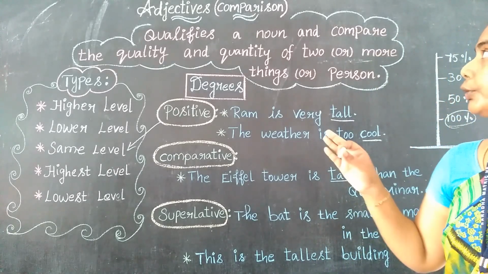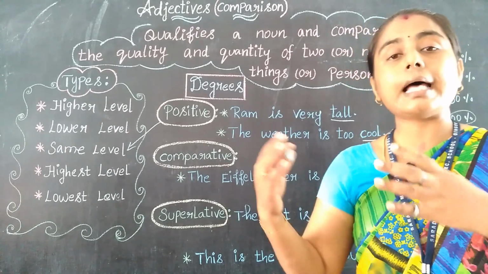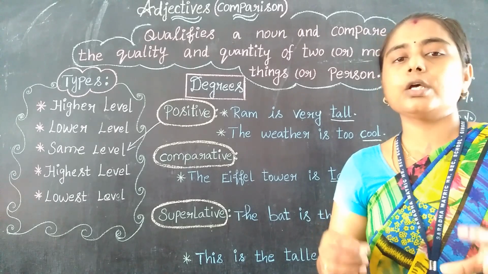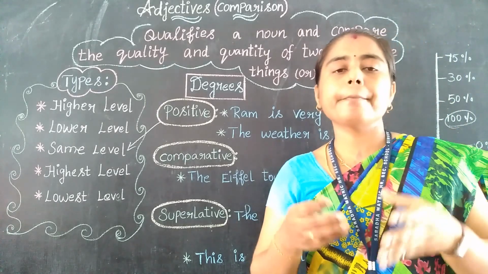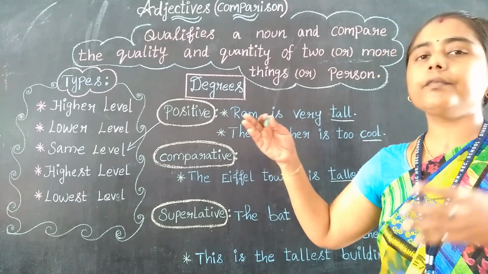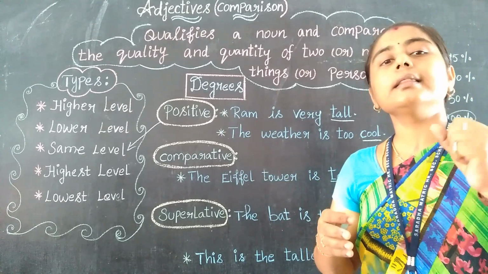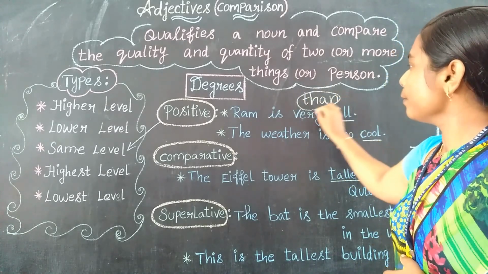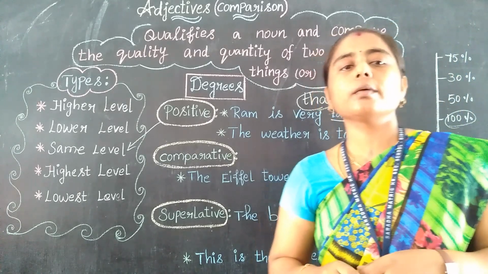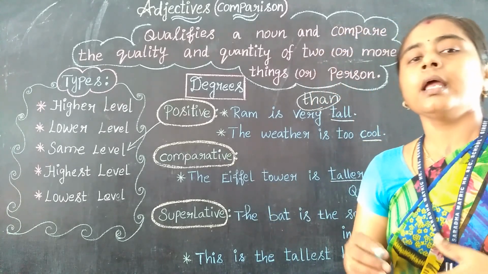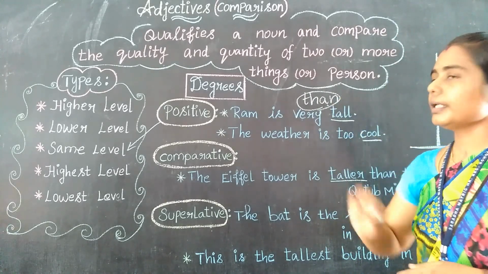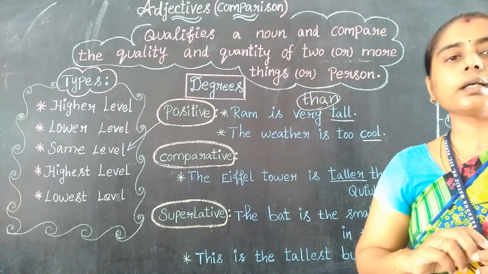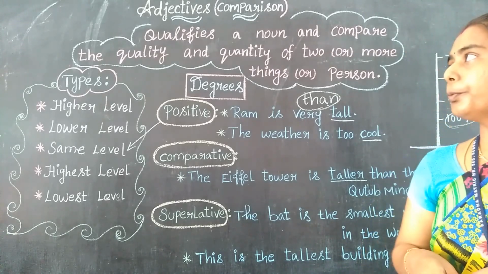Yes, so adjective comparison, and for comparing with others, what will we use? Mostly than. That is THAN, not THEN. So than is also considered as comparison. Yes, while comparing we always use than. See here, THAN. This is the most common word. Yes, we use it for what? While comparing. Yes, in the situation of comparing, we always use than. Yes, see, you should remember this. Always keep it in your mind. So than is used for comparing with others, right? So I hope you have understood.